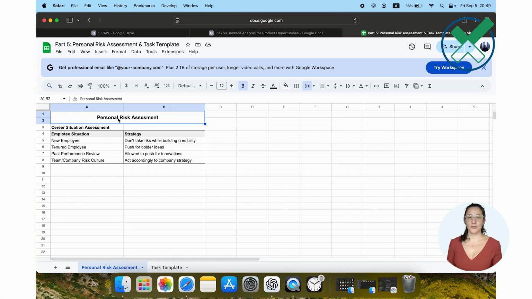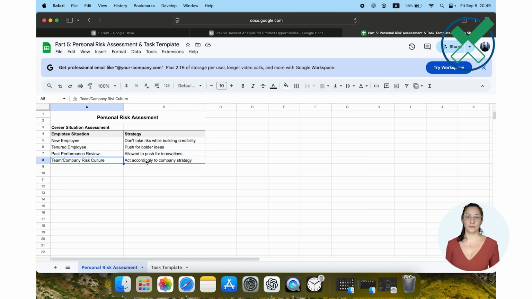No one ever mentions this. Your personal career situation matters when you're pushing for risky features. Are you new to the company and need to build credibility? Maybe start with safer bets. Been there for years with solid track record? You can push for bolder ideas. Just passed a performance review? Different story than being on a PIP.